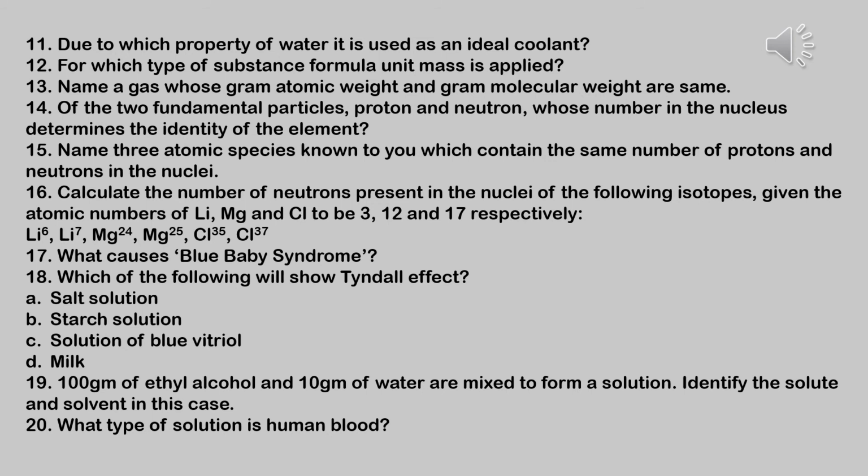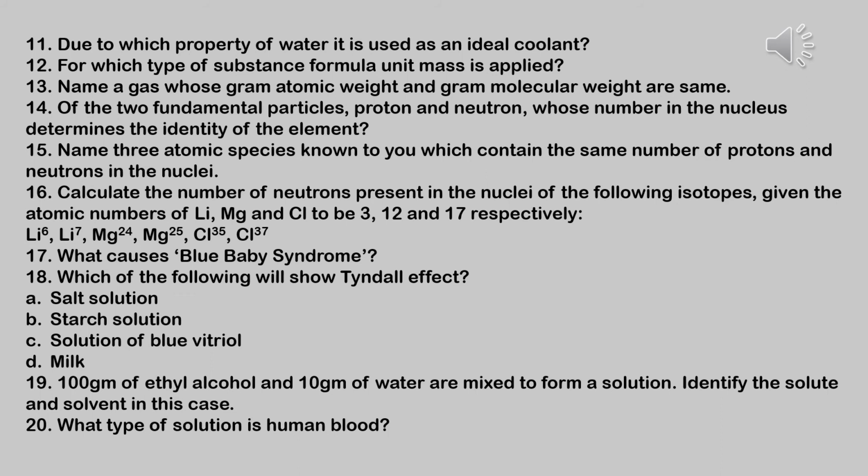Okay. Next question number 19. 100 gram of ethyl alcohol and 10 gram of water are mixed to form a solution. Identify the solute and solvent in this case. Here ethyl alcohol is the solvent and water is solute. You know both the formulae, that is ethyl alcohol formula is C2H5OH. It is an organic alcohol, and water formula is H2O.